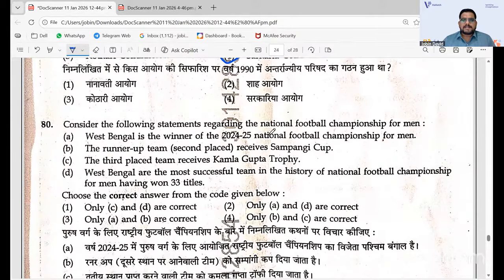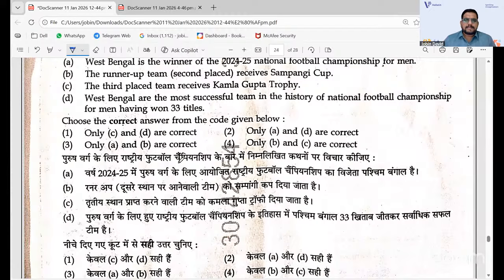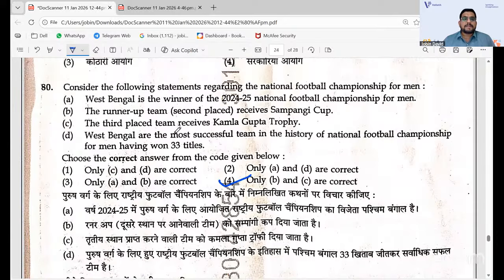And here, the National Football Championship for men, only B and C is the correct one. You should have a better idea regarding the championships, awards, sports and all. They have asked two questions from sports, and it was a statement level question. So you should have a better idea of sports anyway.